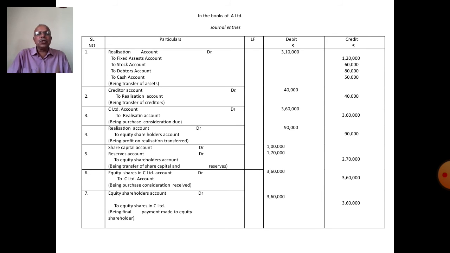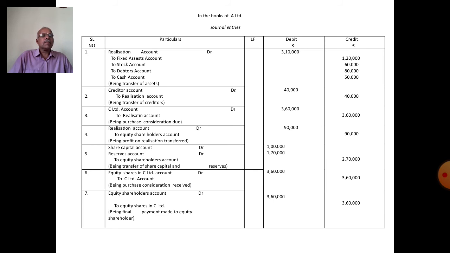Realization account debit to equity shareholders account, rupees 90,000. Being the profit on realization transferred to equity shareholders account.